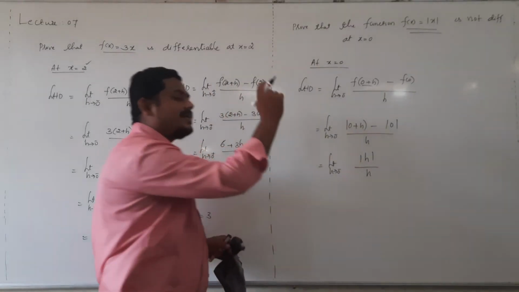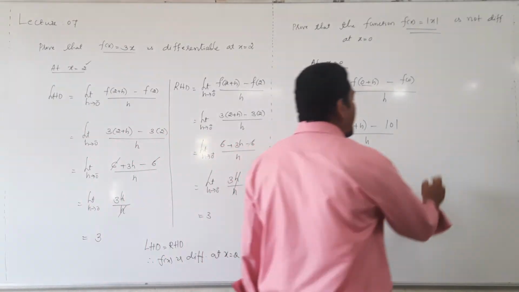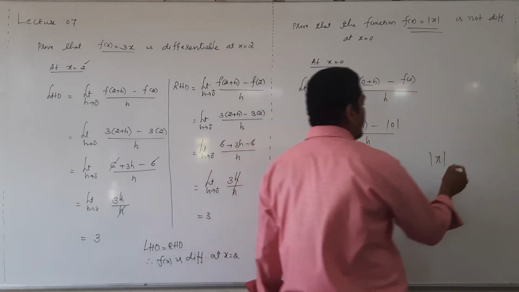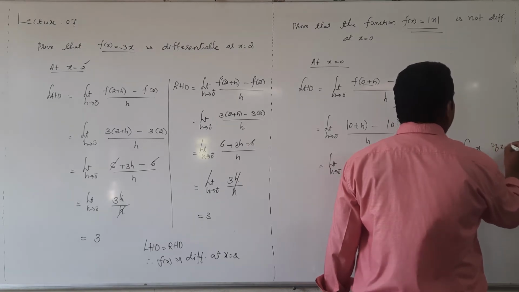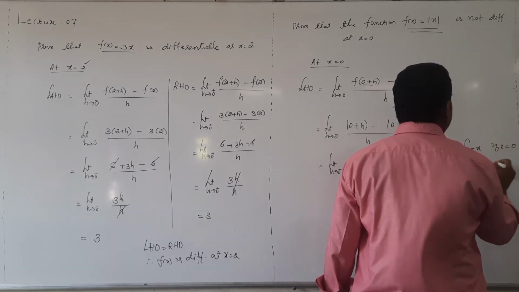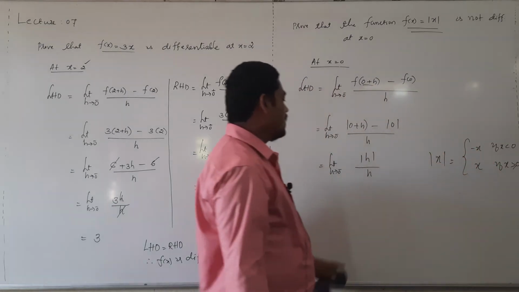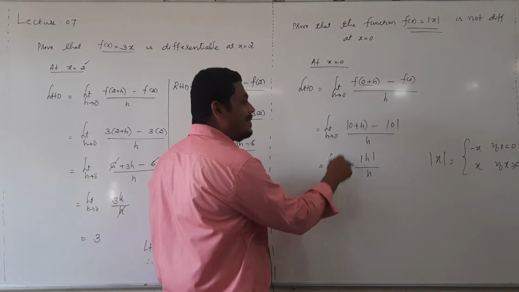As h tending to 0 minus, what is modulus of h? Just by definition of modulus of x, instead of x the variable is h: minus x if x value is less than 0, plus x if x value is positive.